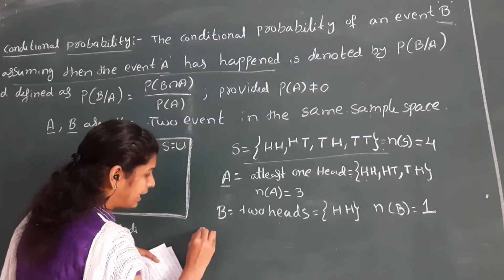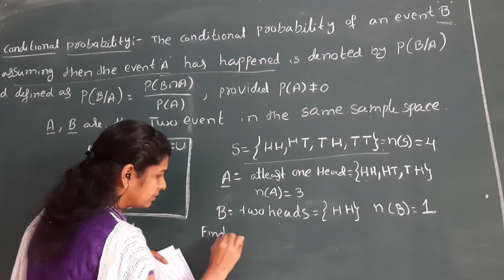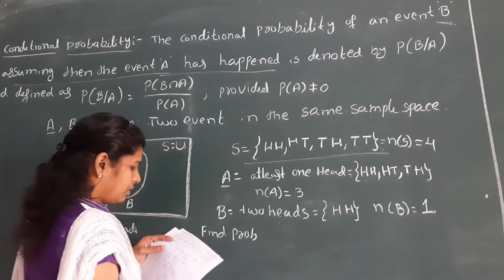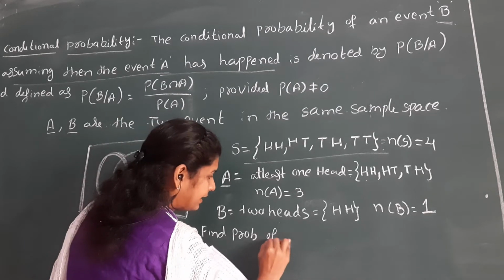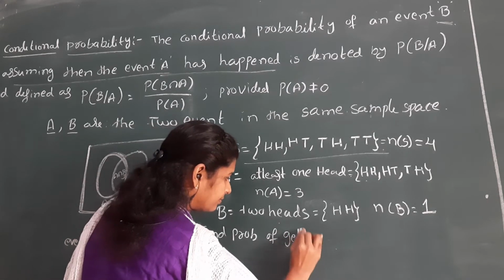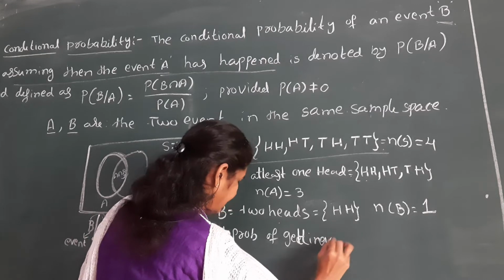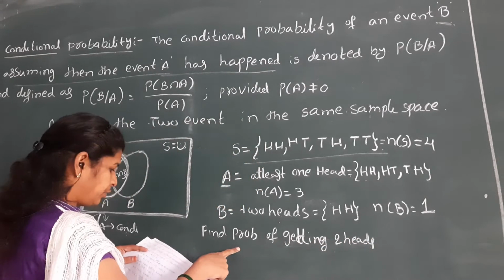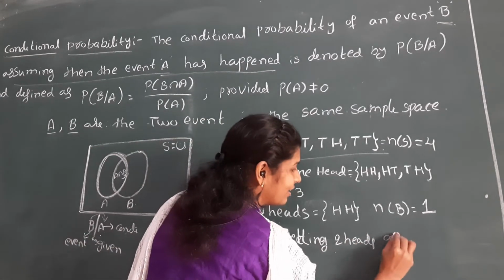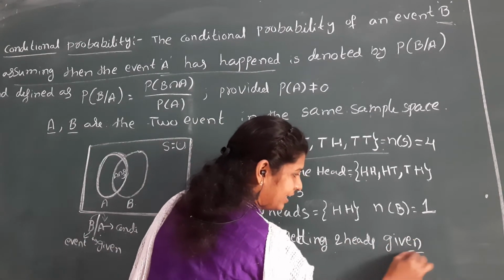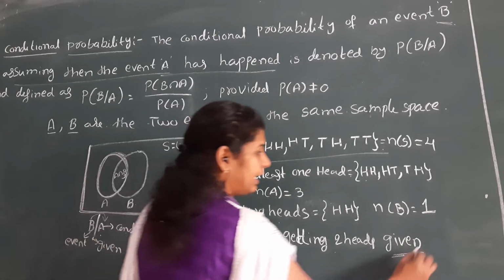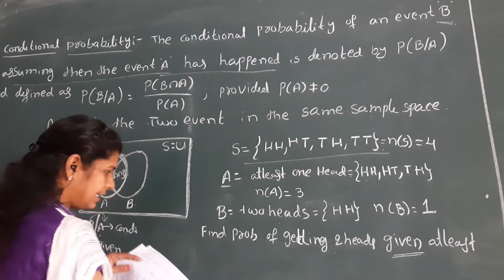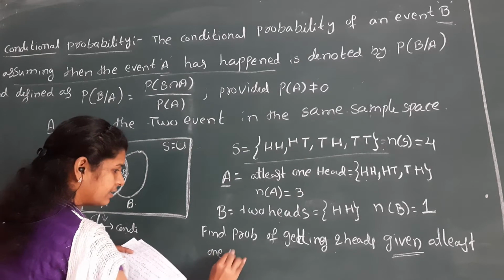So here we are finding the probability of getting 2 heads given at least one head.